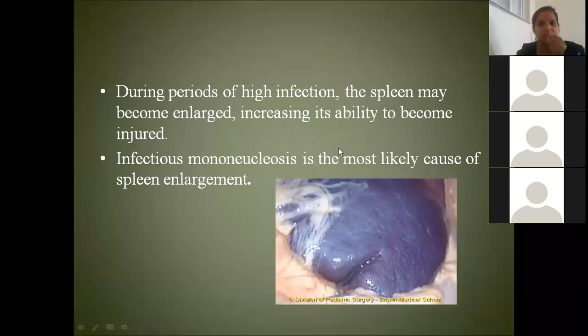So suppose if there is any high infection, like malaria and all, you will see the spleen will be enlarged.